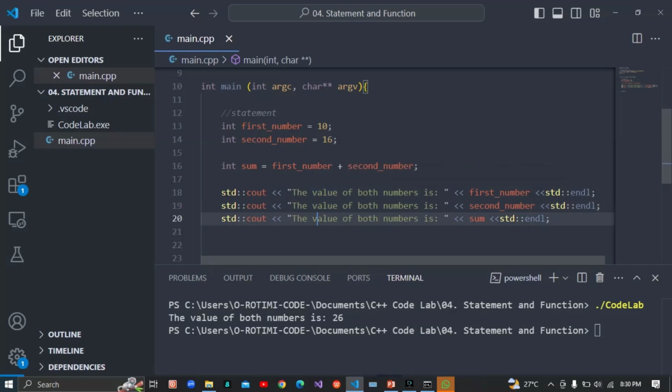We're going to write the value of first number is, the value of second number is, and the value of both numbers is supposed to be r. Good. Then I can run it again.